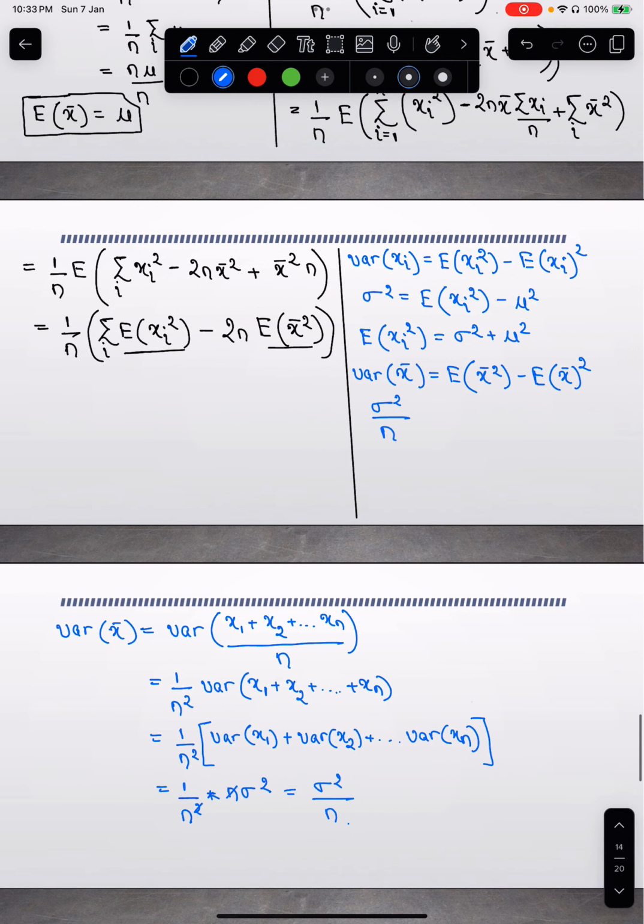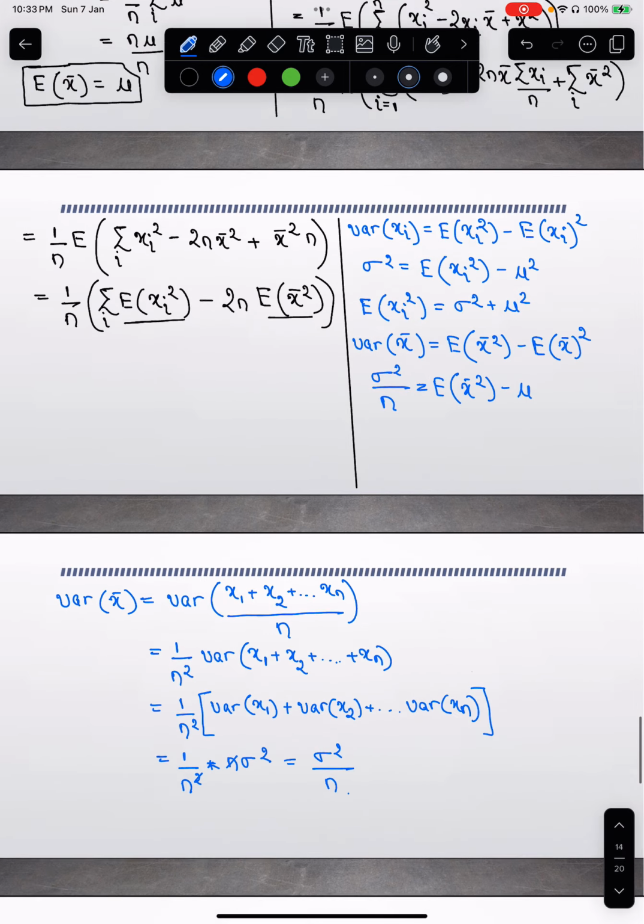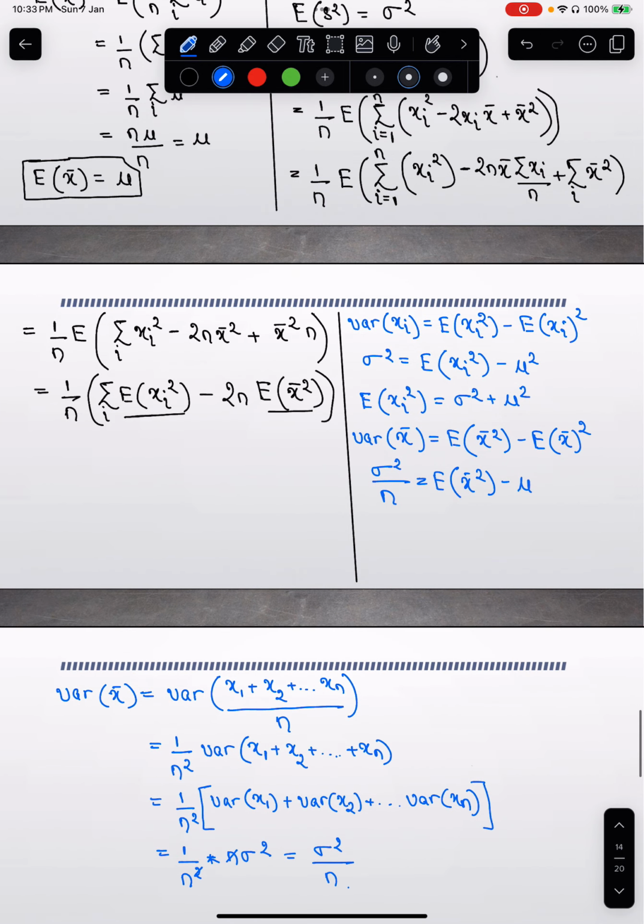Okay. So sigma squared by n is equal to the expectation of x bar square minus the expectation of x bar whole square, which is mu square. Why is expectation of x bar mu? That is the unbiased estimator formula we proved, right? And now the expectation of x bar square is nothing but sigma squared by n plus, sorry, mu squared. Expectation of x bar is mu, so square will be mu square.